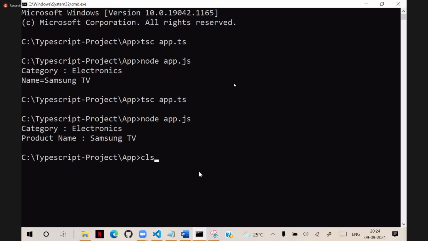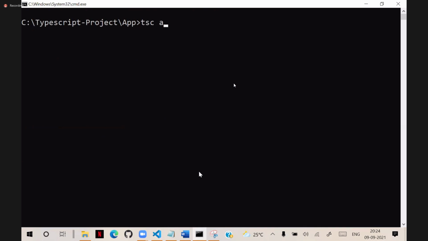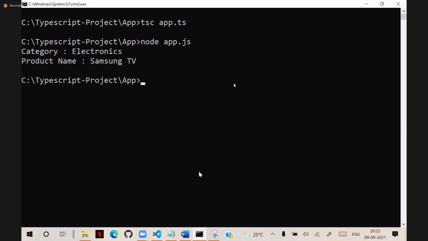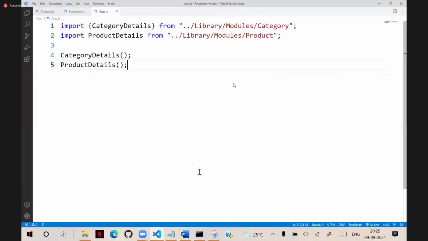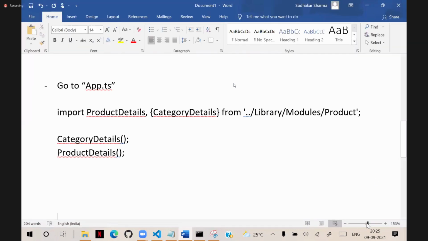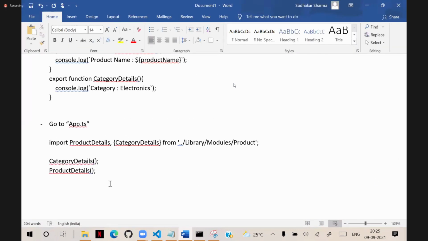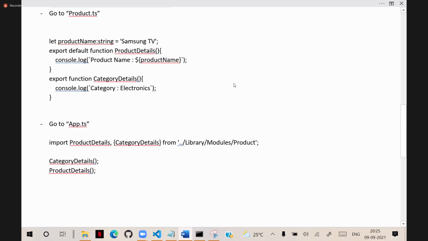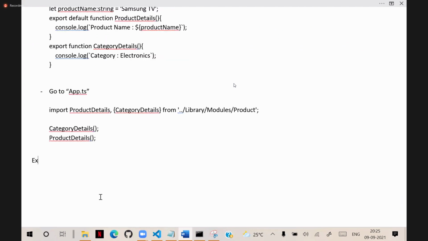Now you have to just run tsc app.ts and node app.js, and it will execute that. So this time we are managing everything in separate modules and we are configuring in separate modules. So in another example here, let me keep this here. In another example, what I have done is, this is another example.